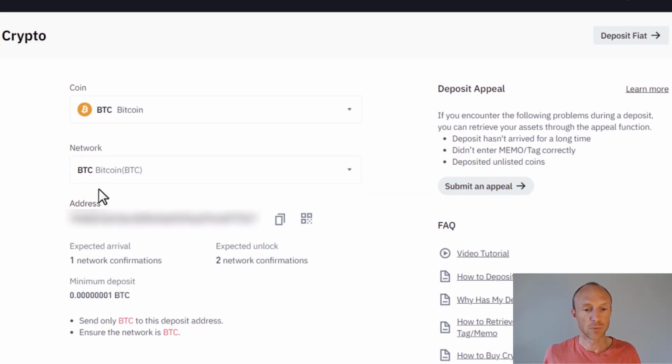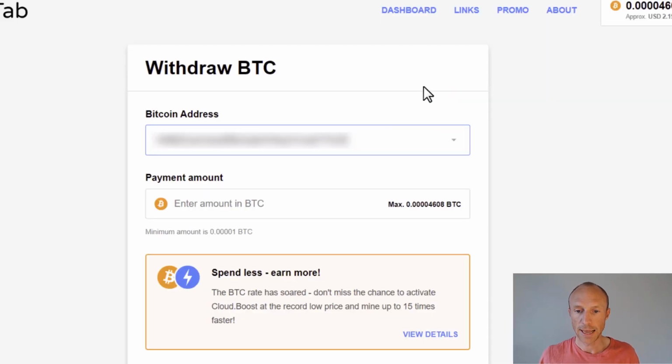And then it will display my wallet address here. Of course, I've blurred it out now, and then you need to copy that. And again, no matter the wallet you will use, you will get this address here, and that is what you need to copy and then paste into CryptoTab. So I will just copy it here now, and I have now pasted it in here.